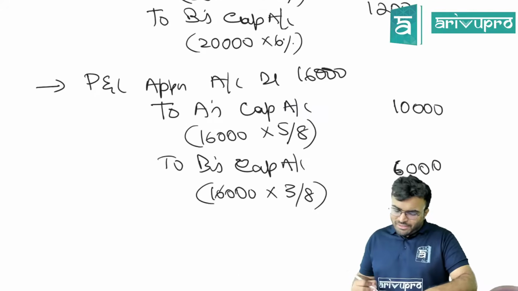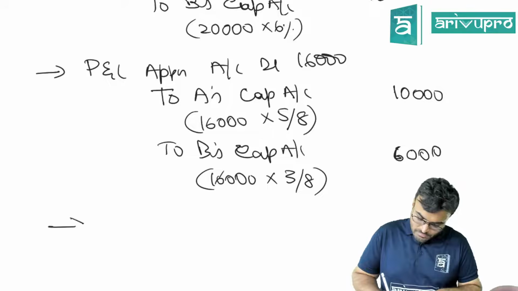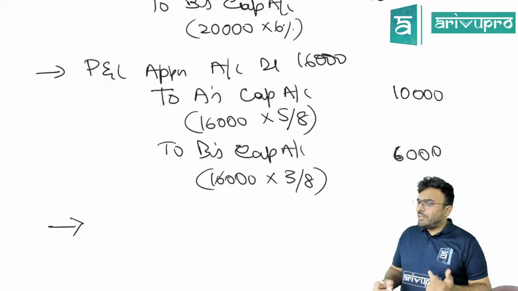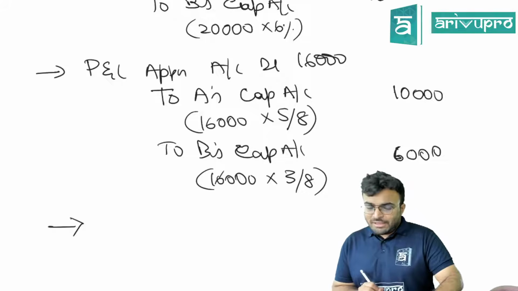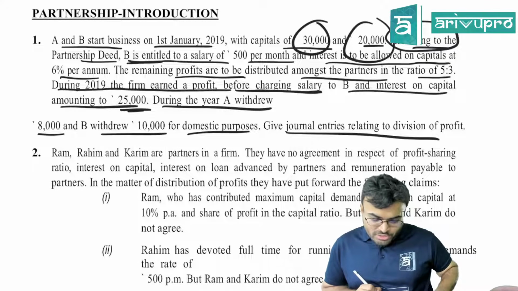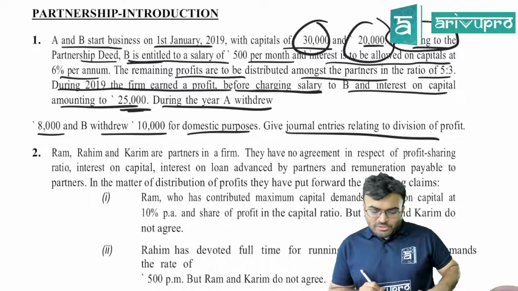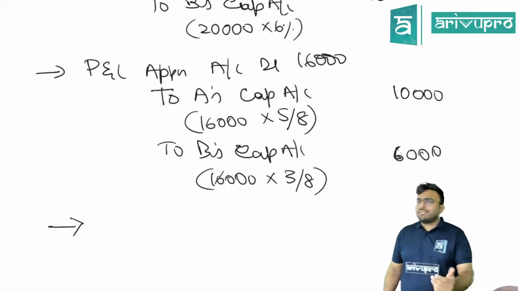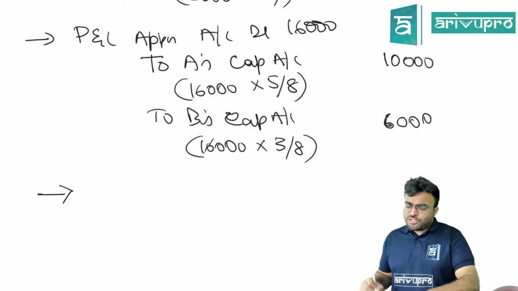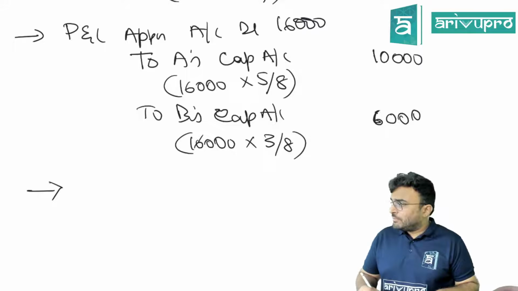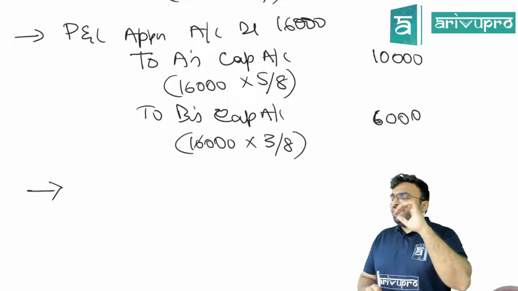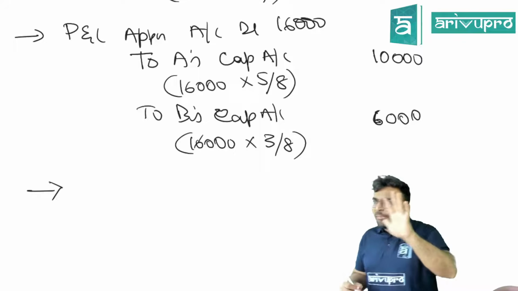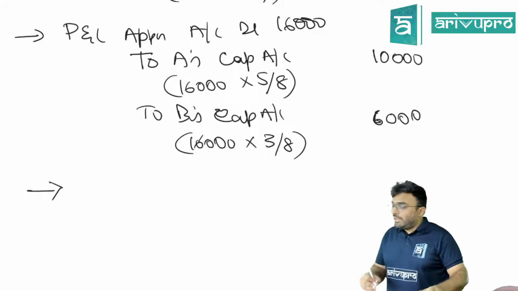Is there another entry? Because they asked you to pass all journal entries. Yes, that is for drawings. A withdrew 8,000, B withdrew 10,000 for domestic purpose. Domestic purpose means personal purpose. So what should be the entry for these drawings? The first entry is drawings account debited to cash. That is over, they have already passed that. Now for this drawings, what should be the entry?